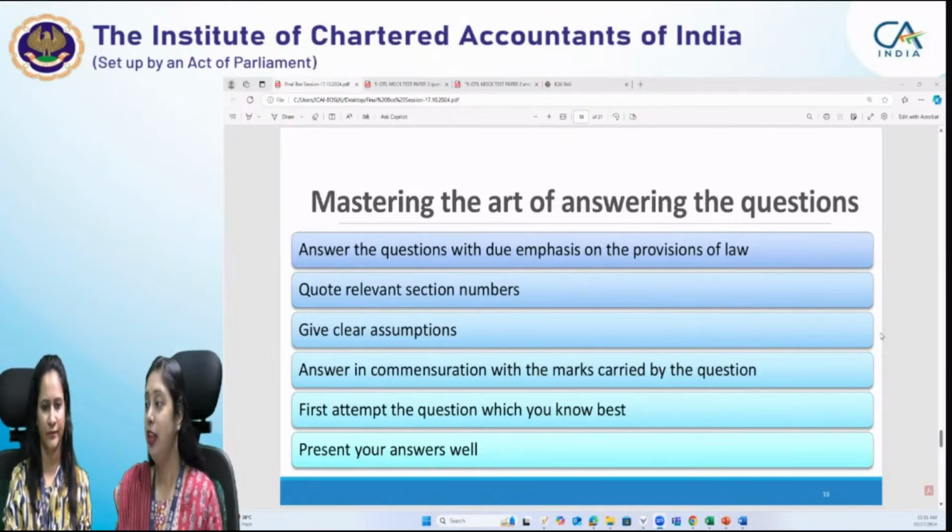Yeah, in fact, that is a very important piece of advice which she has given to you, that sometimes students focus more on section numbers rather than the provision. In the computational questions, while giving the reasoning, which we always stress upon, for every item you have to provide reasoning. But they just give the section number because they focus more on the section numbers. Instead of that, you should focus more on the provision. So you should write section numbers only when you know them for sure. Otherwise, please don't misquote them.